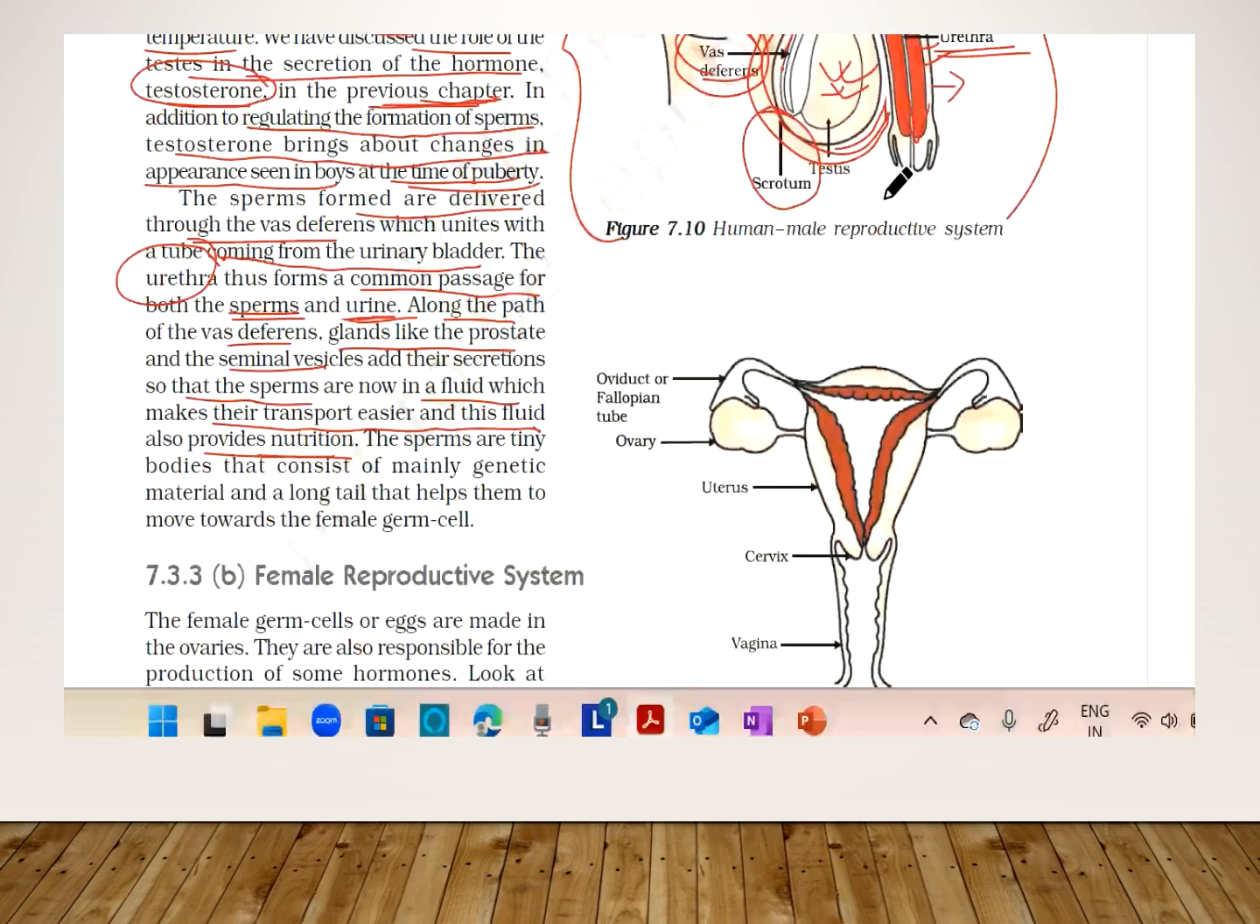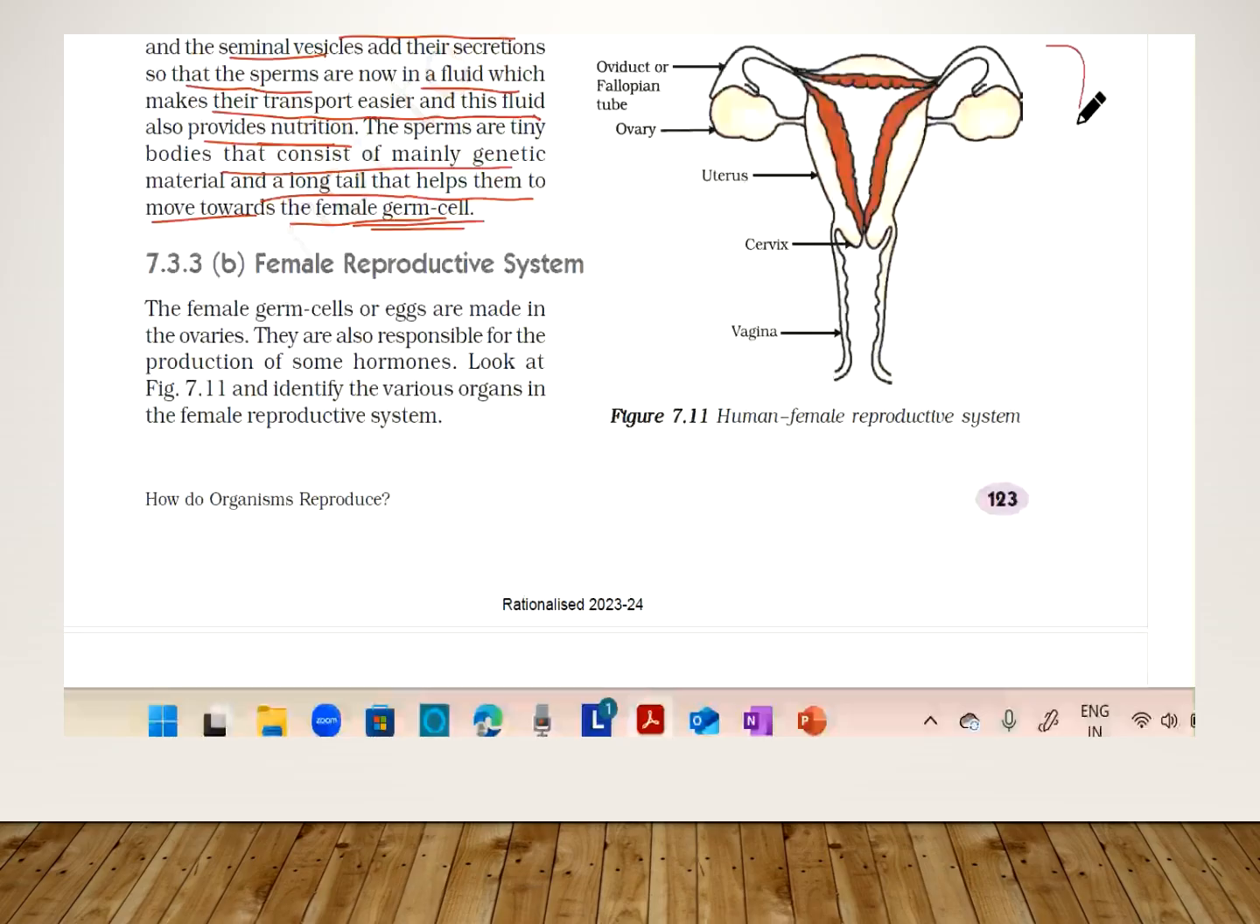And the sperms are what? They are tiny bodies that consist of genetic material and a long tail that helps them to move towards the female germ cell. So this male reproductive system is done.